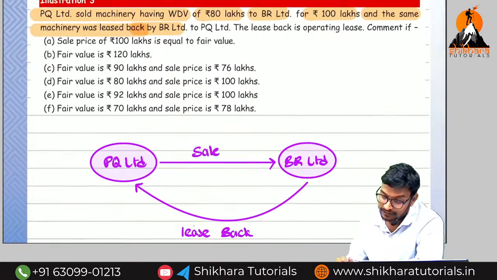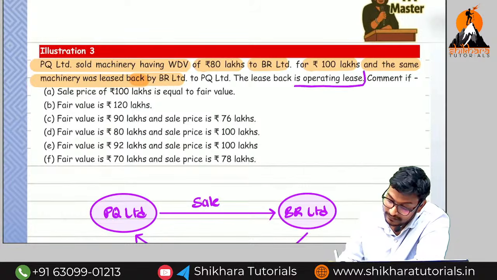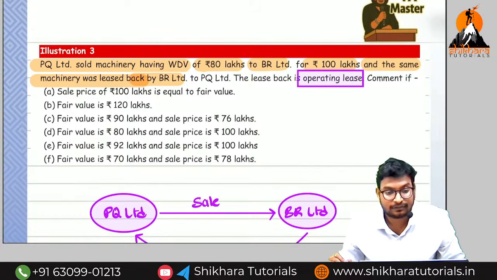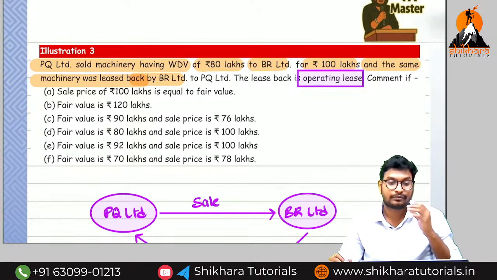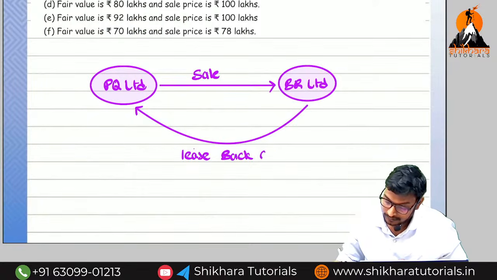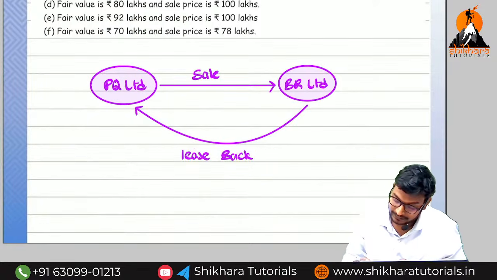This lease back is on which basis, operating lease or financial lease? Operating. They will ask only in the operating lease. In a financial lease, whether you are getting a profit or loss, you need to amortize it over its lease term. What is the profit or loss? Lease back on operating lease.